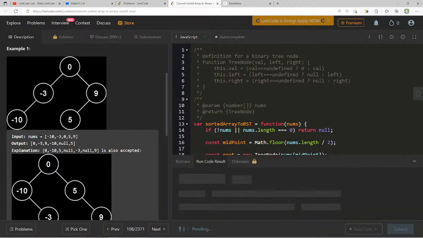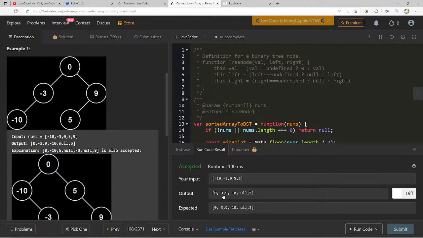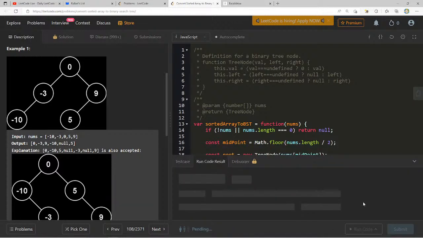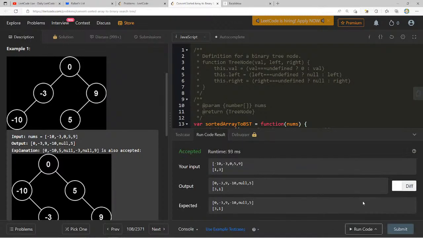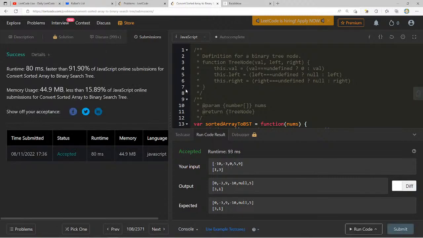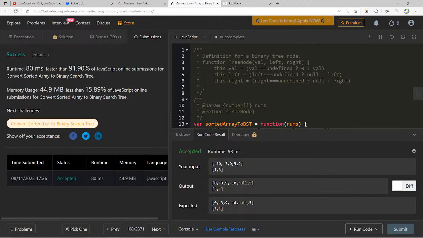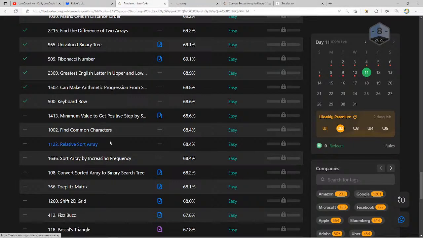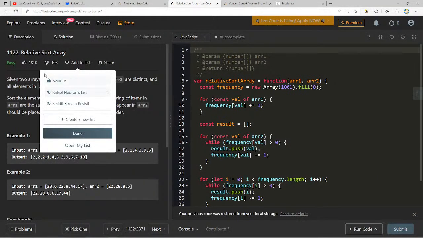So let's think about this here. All right, 0, -3, 9, -10, 5. I remember solving this question for the first time more than a year ago, and I felt very good because it's a great question. It's pretty challenging, I think, 91.90, so that's pretty nice. Let me do something before I forget. This common characters, is that the one that we did? No, we did relative sort array. I definitely want to add this to the list of questions that I like because it is challenging and it's a good one.